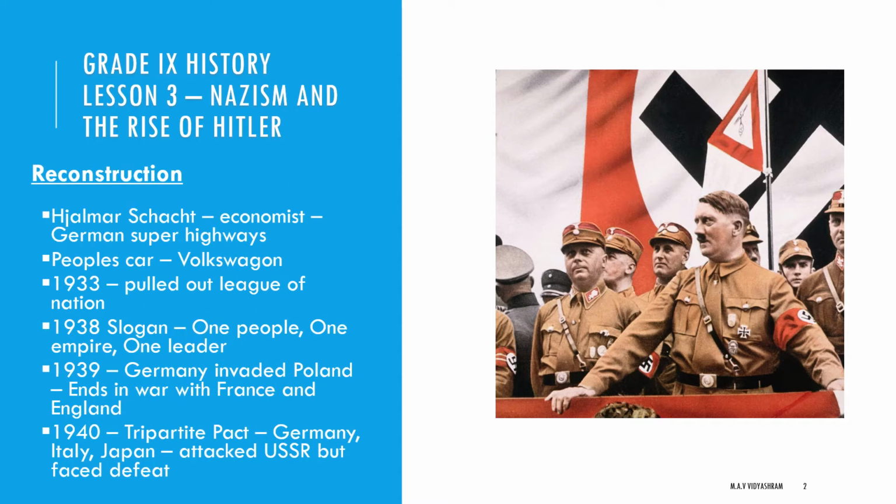Next we have to see reconstruction. What is reconstruction? That means he is making the country, Germany, a strong one. The first one we have to see is Hjalmar Schacht. Schacht was an economist, and he aimed at full production and full employment through a state-funded work creation program. This project produced the famous German superhighways and the people's car, Volkswagen.